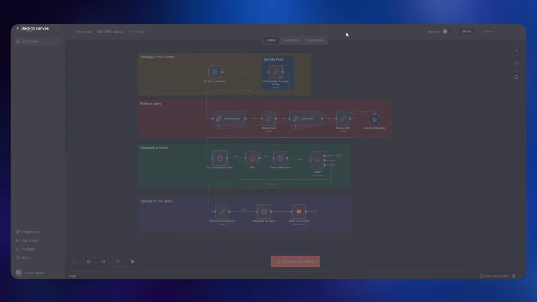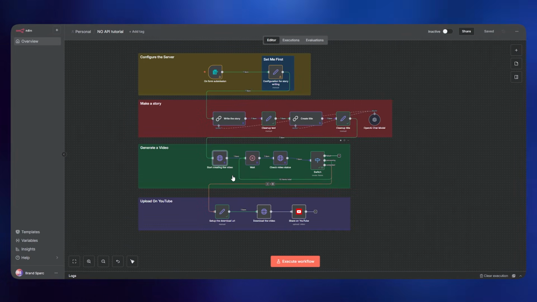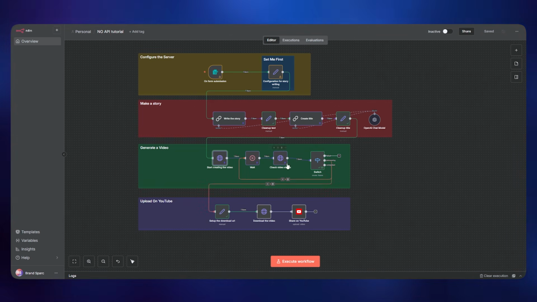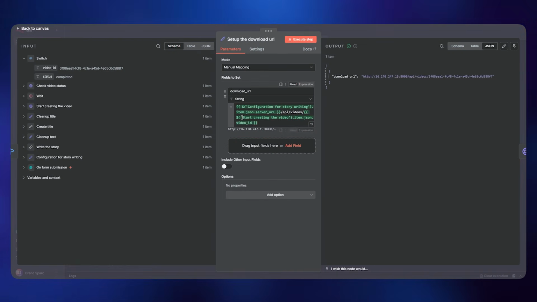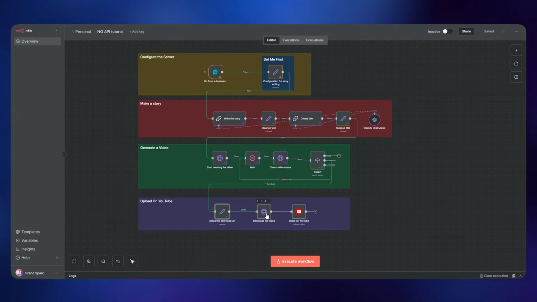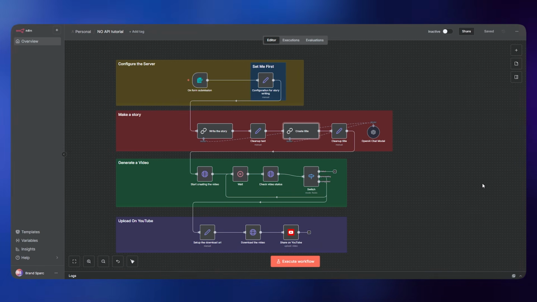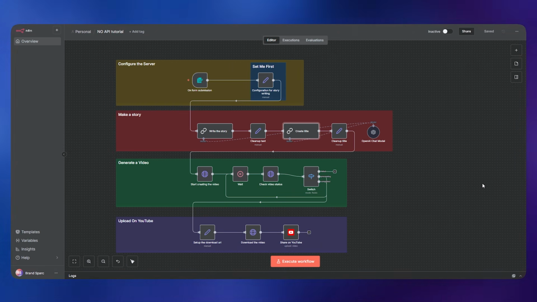Then you execute the steps, and then it's going to start creating a video. Okay, and then we have the wait node and the check status node. We have this kind of loop going on until it gives you the video to download. Then we have the final node to download the video, and it uploads the video on YouTube as well without you doing anything. Now let's go ahead and execute the workflow and see how this actually generates the video.